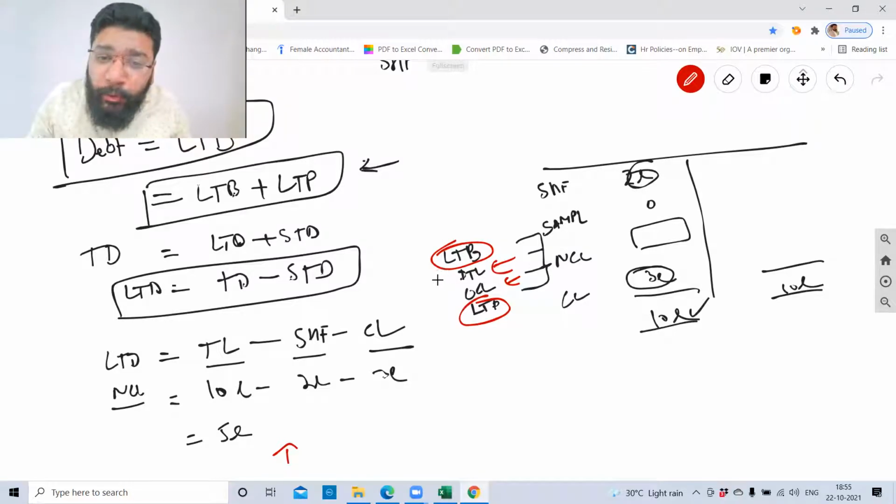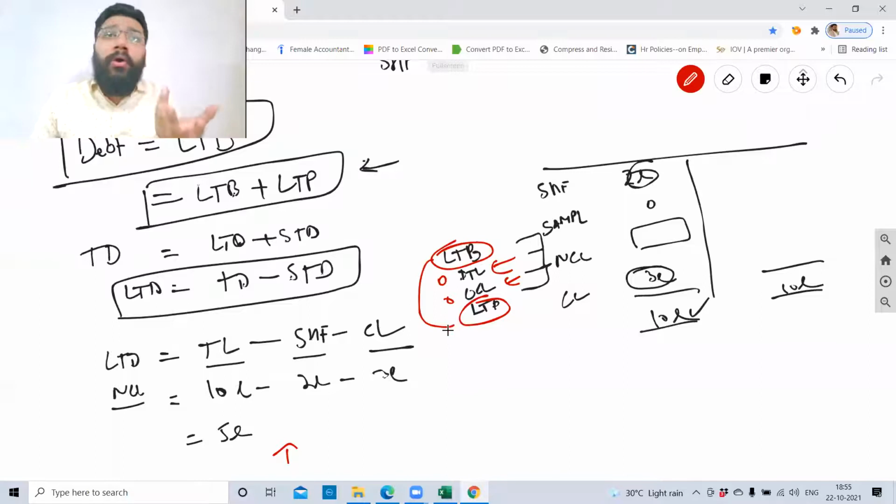So when I'm presuming these both are 0, obviously the balance 5 lakh is of long-term borrowing and long-term provision, no? That is the presumption with which we are working it out. Are you able to follow? Anybody who's not able to follow, please ask me.